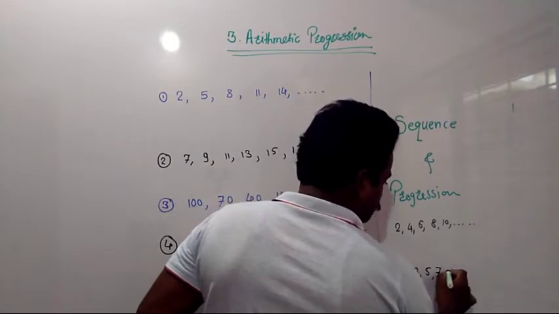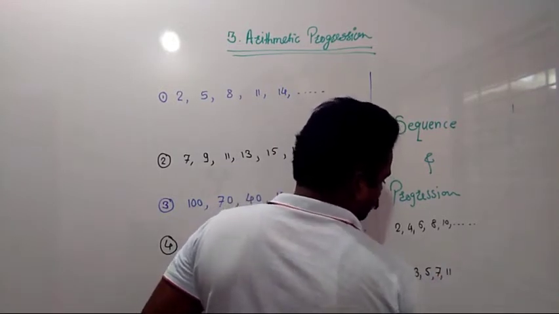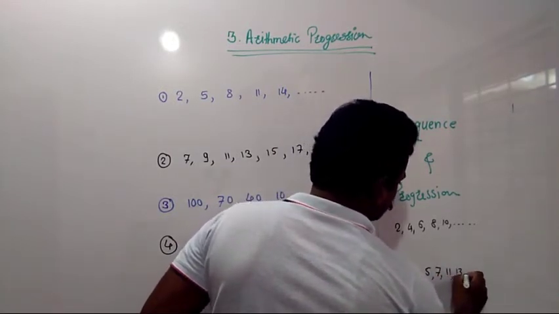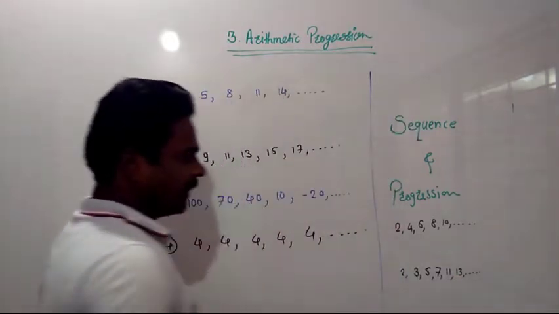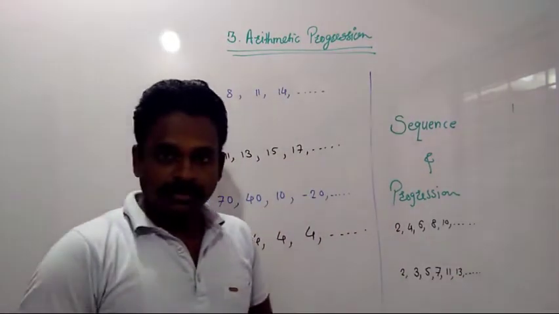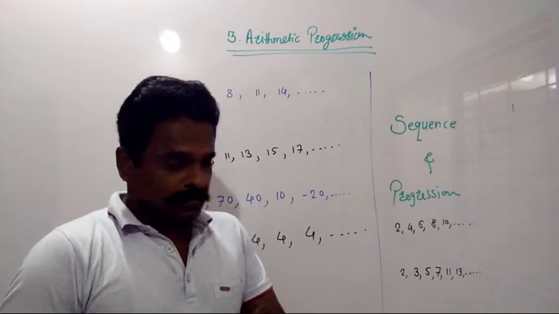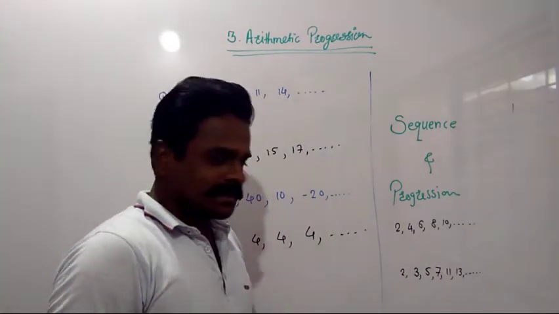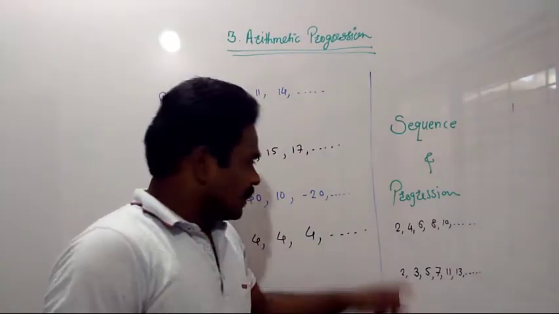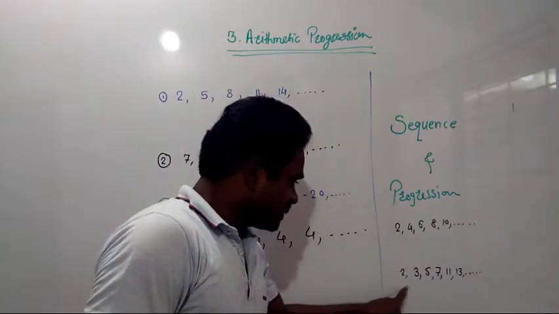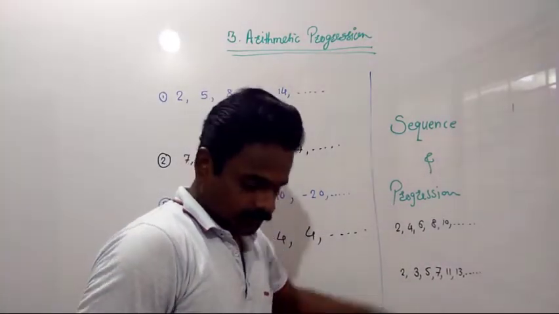The next term, instead of 9, we are writing 11, 13 and so on. So these two are the sequences. This is the first sequence, this is the second sequence.